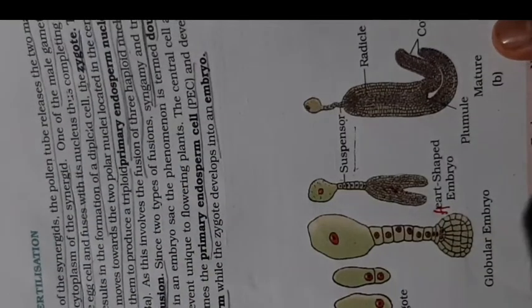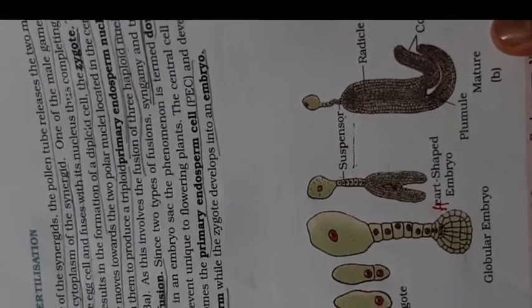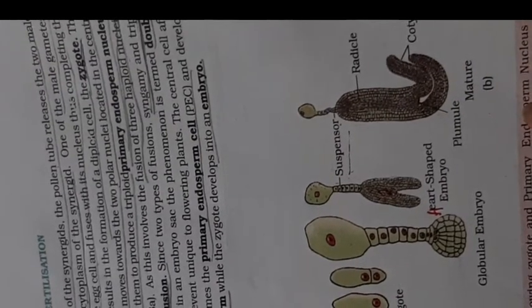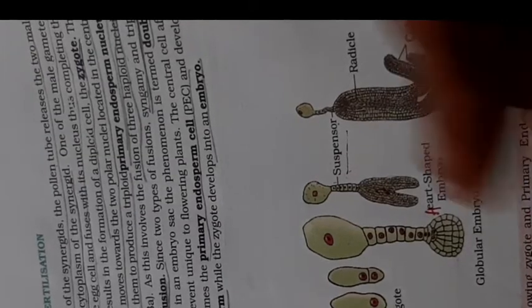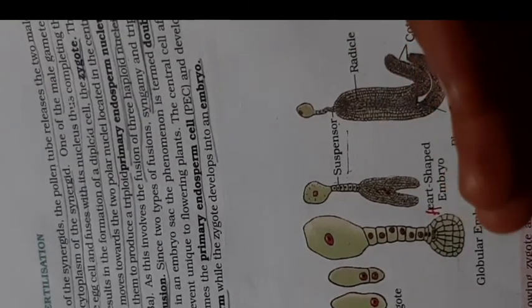The diagram is like how we studied the embryo sac. The zygote is formed at the lower side of the embryo sac, the micropylar region. The endosperm is formed at the upper portion, the chalazal region.